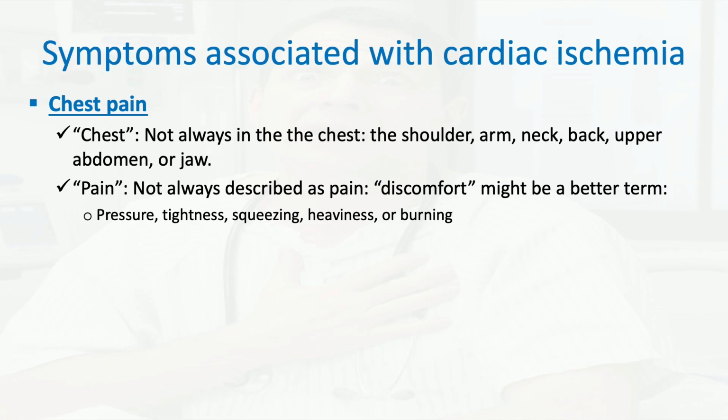Now let's talk about symptoms. Acute coronary syndrome obviously presents with chest pain, but importantly, physicians should know that sometimes the pain is not really necessarily exactly in the chest, right? Some patients may actually present with shoulder pain, arm pain, neck pain, back pain, upper abdominal pain, or jaw pain. Sometimes this could be just radiation, but sometimes the main discomfort or pain could be in these areas. So that's important to note.